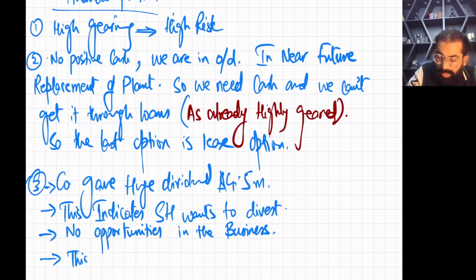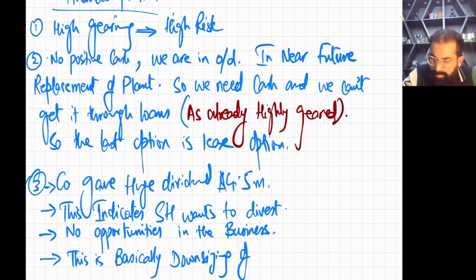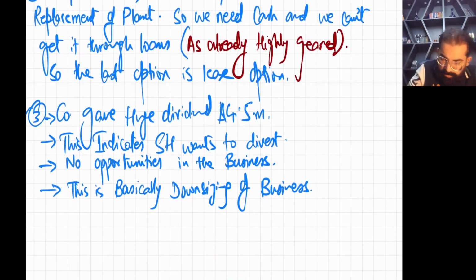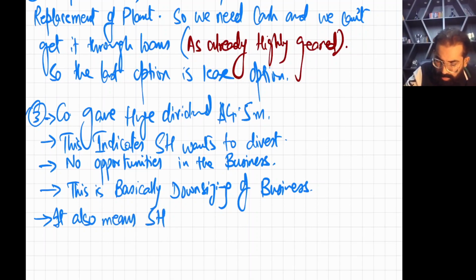This is basically downsizing of business. Okay. And this also shows that when you are removing your equity, that means you want to rely on loan. It also means shareholder wants to rely on loan.